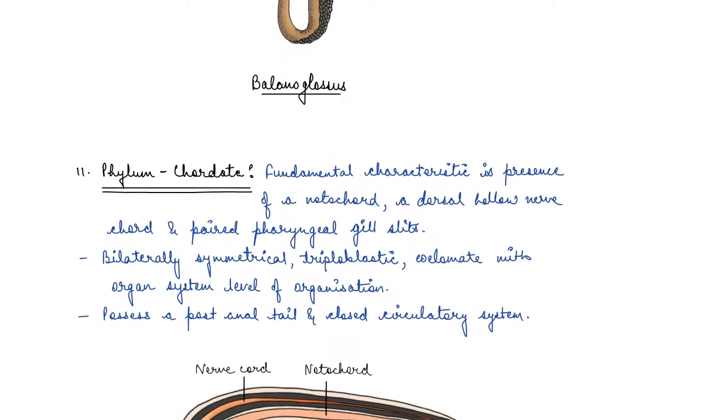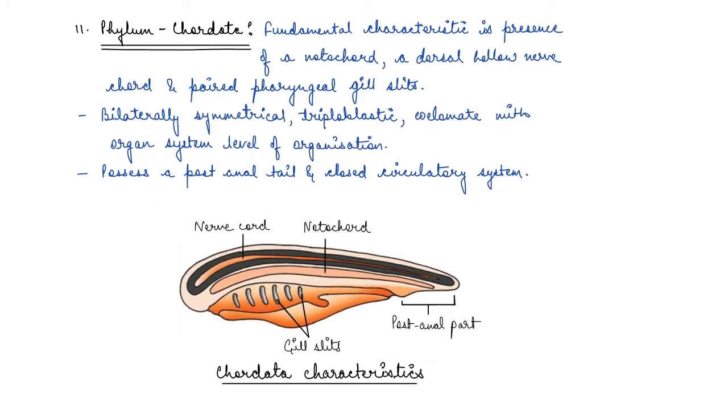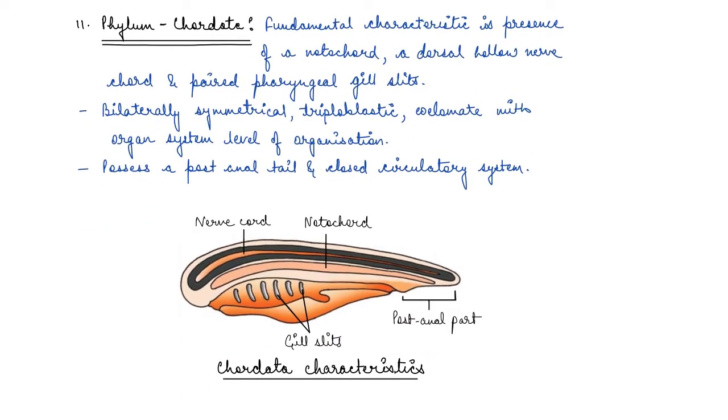Okay, so basically, phylum Chordata is characterized by being present with a notochord. Okay. So animals belonging to phylum Chordata are fundamentally characterized by what? By a presence of notochord. Okay, and what is basically a notochord? I'll explain that as well.